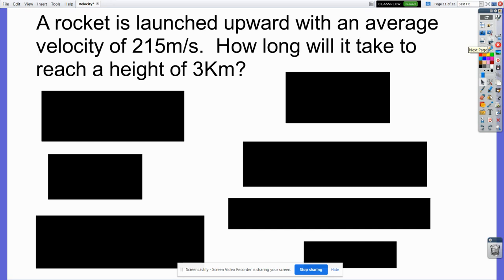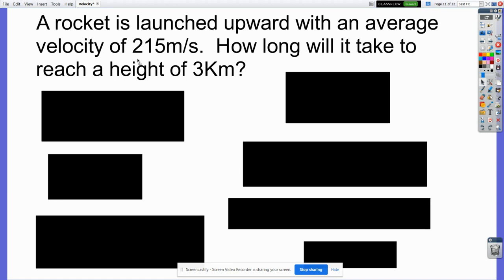A rocket is launched upward with an average velocity of 215 meters per second. How long will it take to reach a height of 3 kilometers? So we're just dumping right in the deep end here. And that's probably because I recognized that the speed video was going to be kind of long, and I didn't want to make this one quite as long as the speed video. So I just threw it all in one place here to kind of give you an idea of what physics can be like.